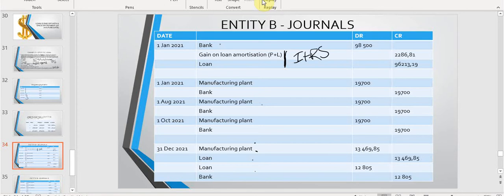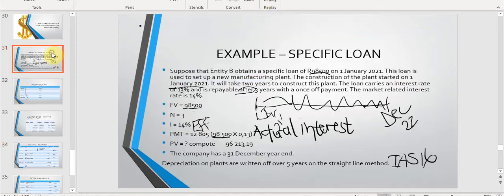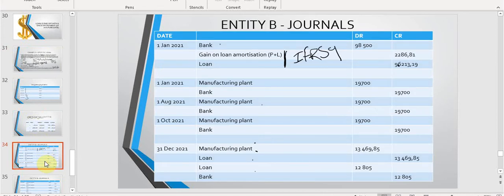IFRS 9 is a standard that we are going to cover later this year. But IFRS 9 says that you need to recognize a loan instrument at its present value. So I have now gone back to my financial calculator, and the present value that I've calculated here is what I need to put in as my loan amount here. So you will find that this doesn't balance because the bank has paid the full loan into your bank account.